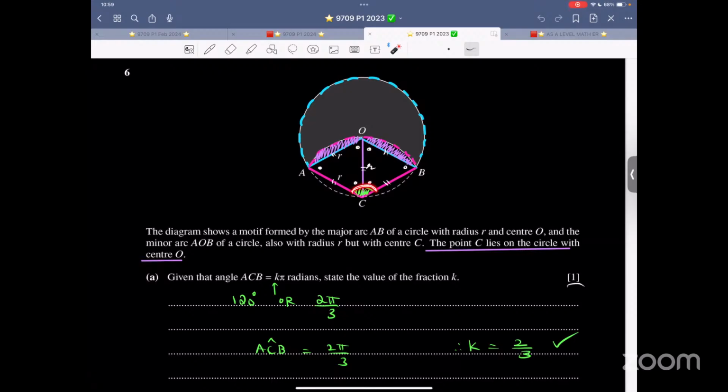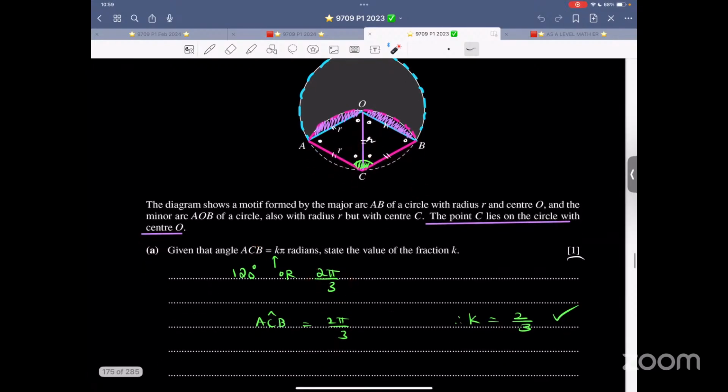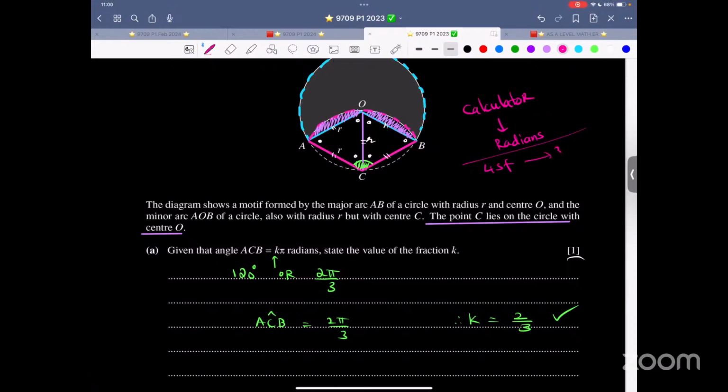Therefore, this whole thing, that is ACB, is 60 plus 60, 120. 120 degrees is 2 pi by 3 radians. Now in circular measure, make sure your calculator is in radian mode because the angle has to be in radians. Work in 4SF, final answer 3SF.